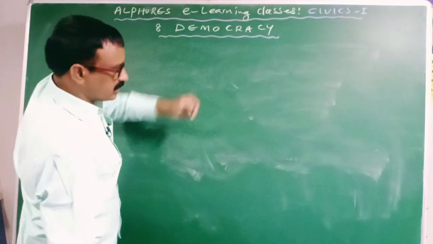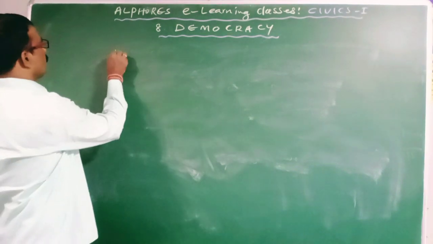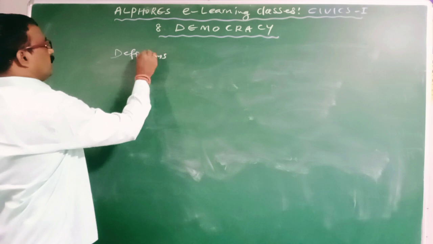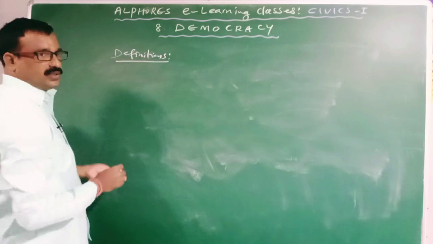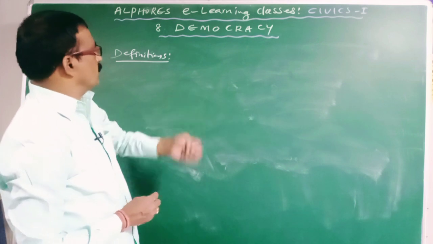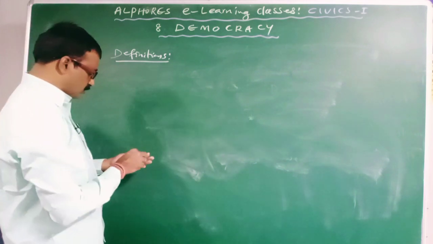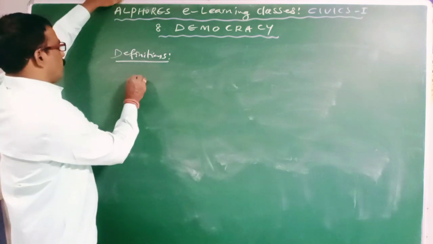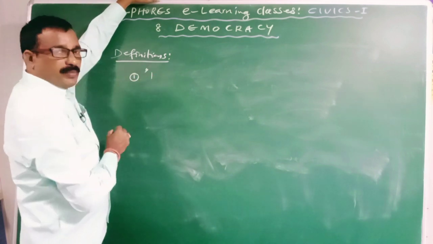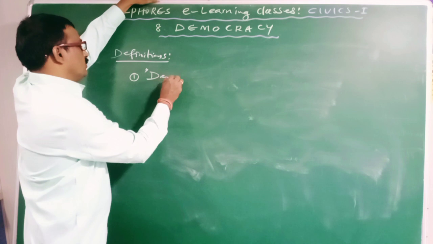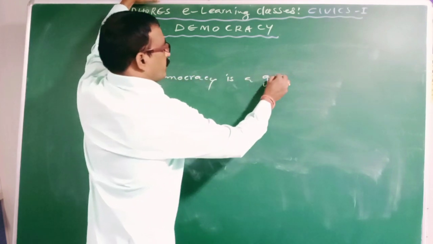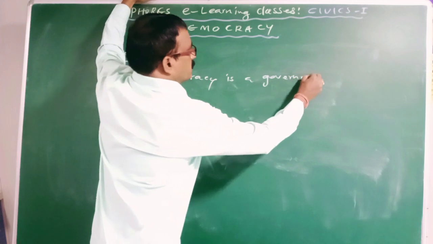Coming to definitions. Different political philosophers have given different definitions of democracy. Here I am going to give you two simple definitions. One is the definition of Abraham Lincoln.